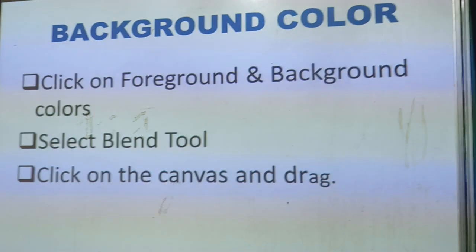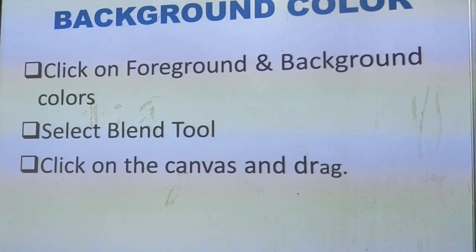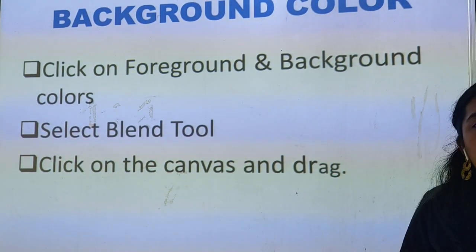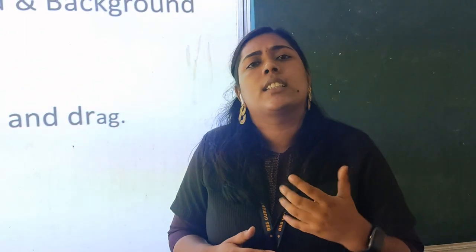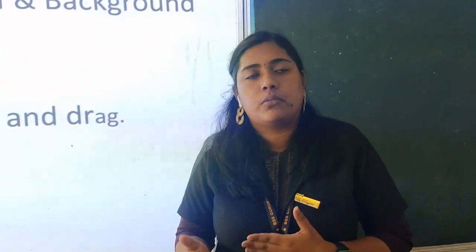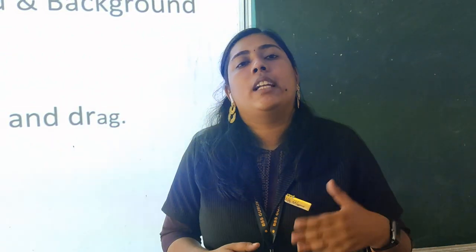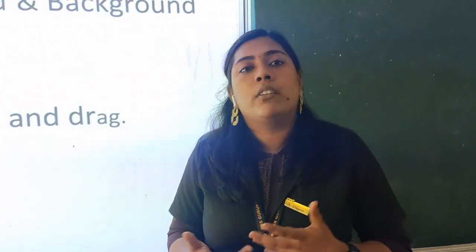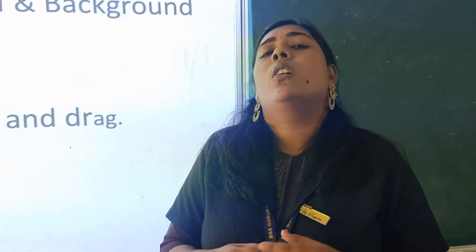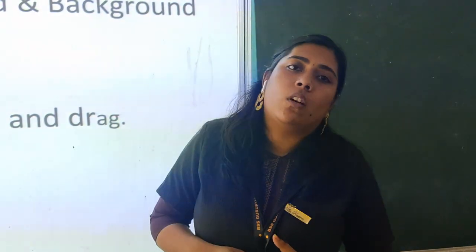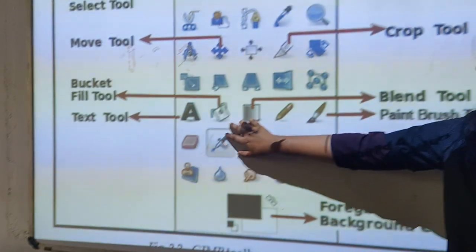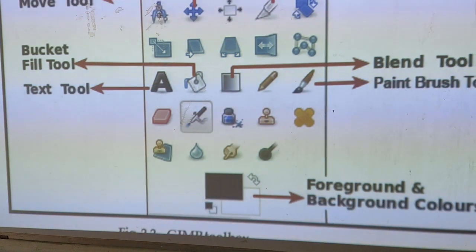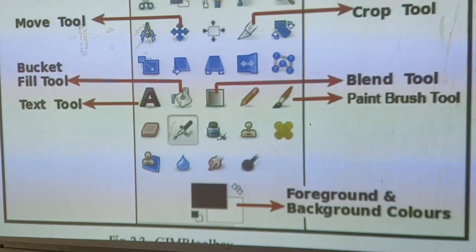We can select the blend tool and click on the canvas and drag it. Then after selecting these colors we can select on the canvas and drag it. You can see the color changing. If you need just a single color we can go for foreground and background color. Or if you need a mixture of many colors or even a gradient color you can select that also. Or you can also go for the option called bucket fill. Do you remember bucket fill color? Yes. You can also go for this option. Okay children? I hope you are clear about it.